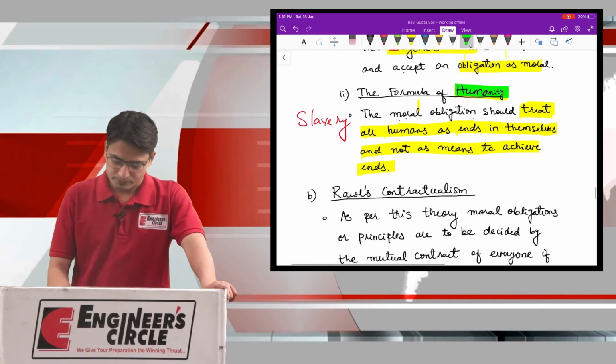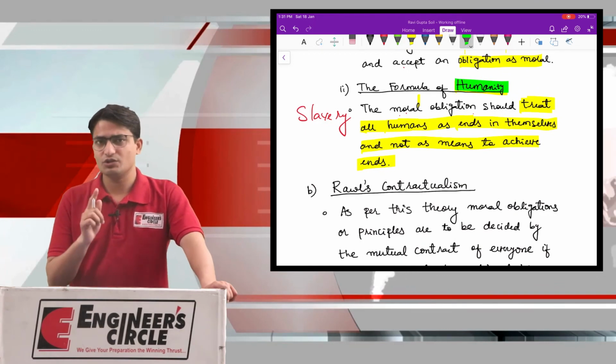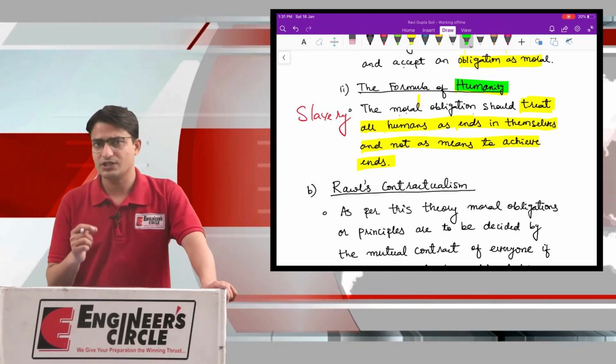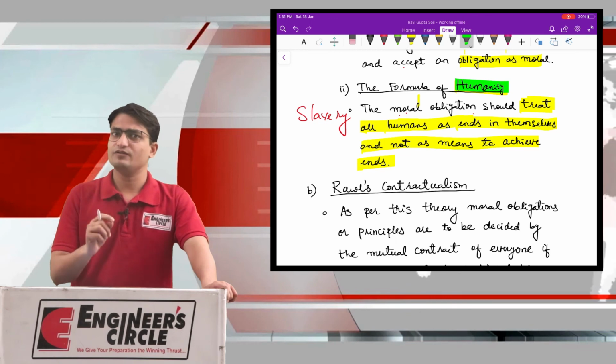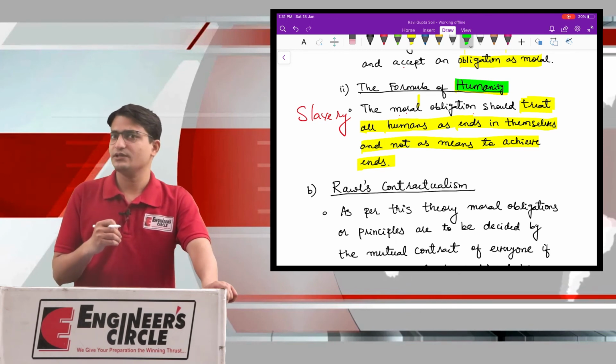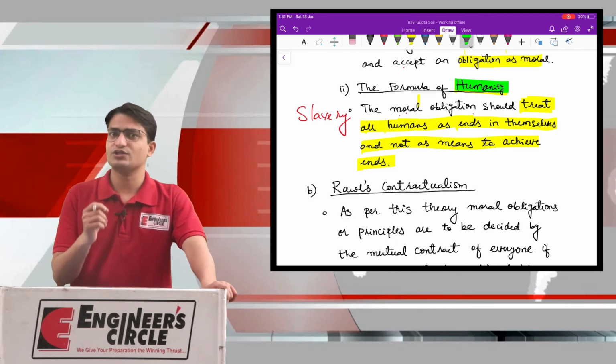Now, this was the first theory under deontological ethics, duty ethics. Now we'll take the second part of it, that is John Rawls's contractualism theory.